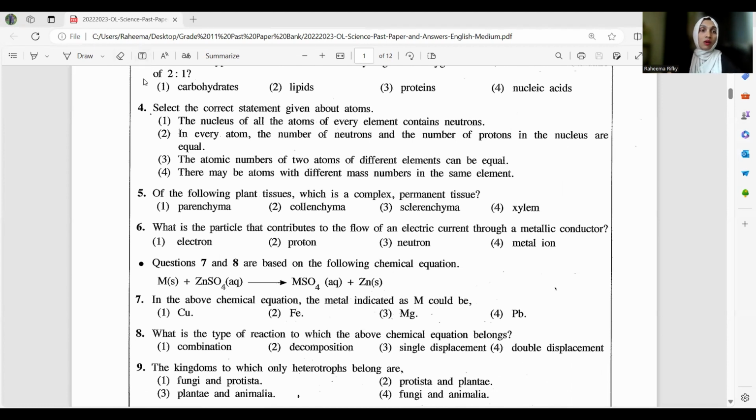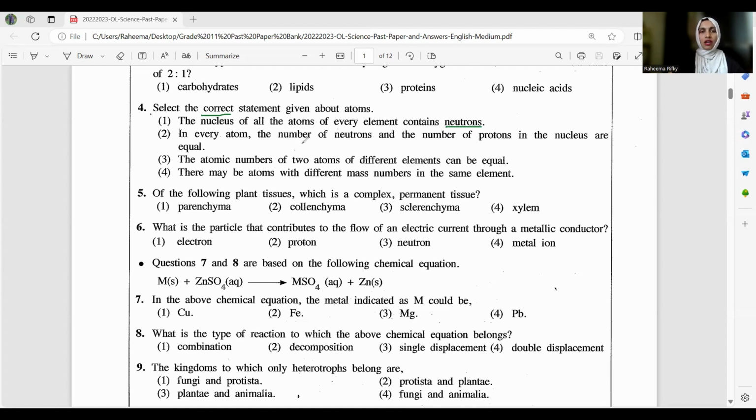Correct statement given about atoms. Now, I like if you just highlight this, because sometimes in the questions, they might ask the correct, they might ask the incorrect. So at that time, you have to keep in mind. So better while you're reading, just underline it. The first one: the nucleus of all the atoms of every element consists neutrons. So in this first question, they are talking about the atoms, and they are talking about every element contain neutrons. Okay, we have to think of that.